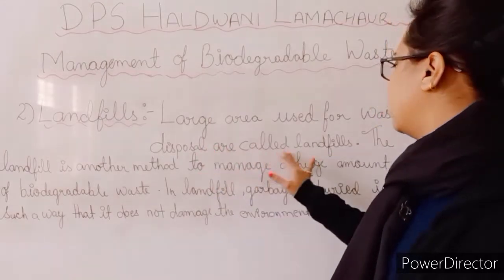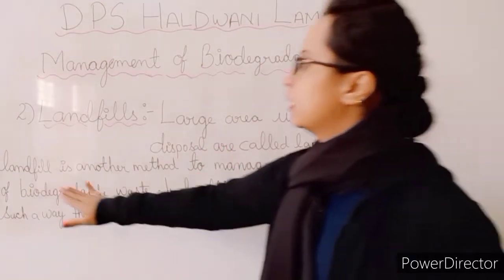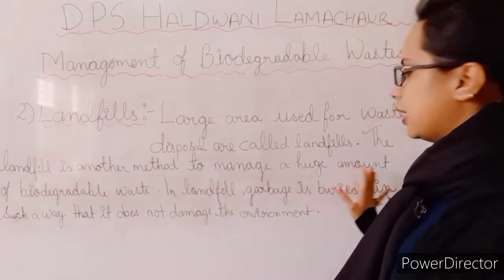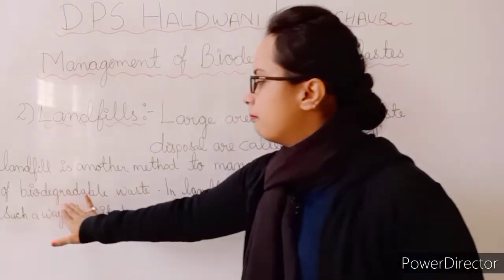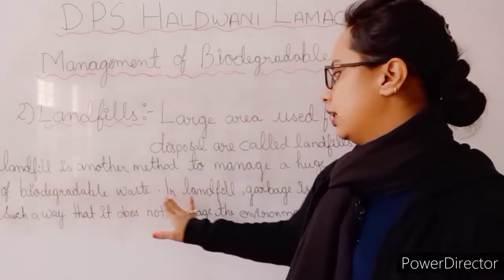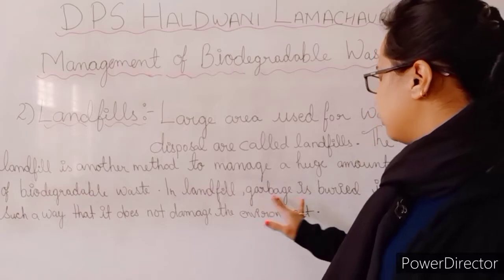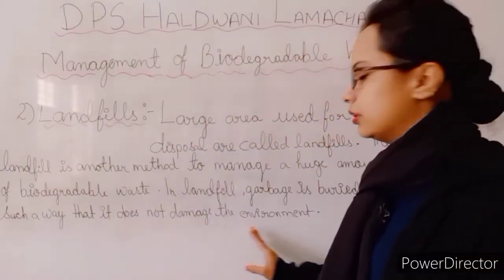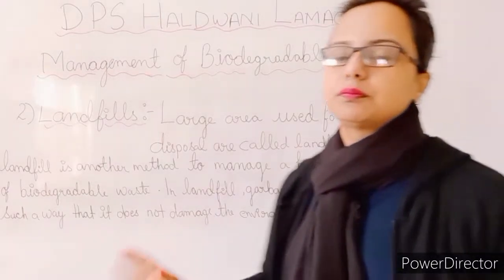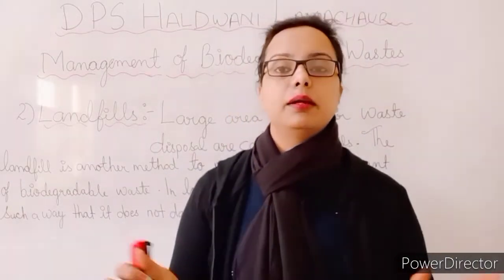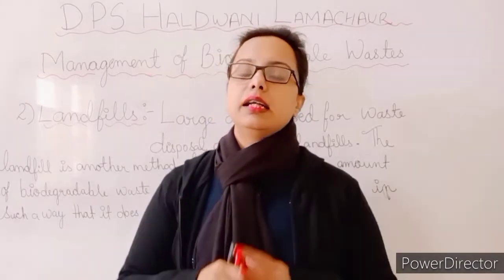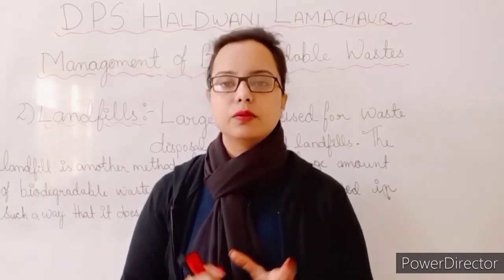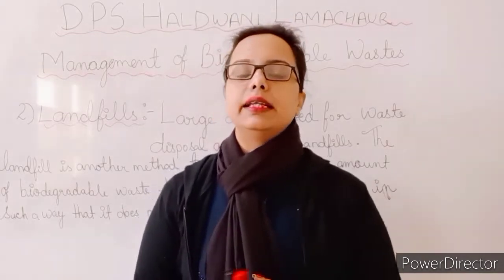The landfill is another method to manage a huge amount of biodegradable waste. In landfills, garbage is buried in such a way that it does not damage the environment. All the biodegradable waste is dumped in a big area, and that is known as a landfill area.